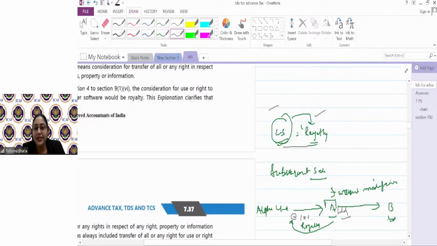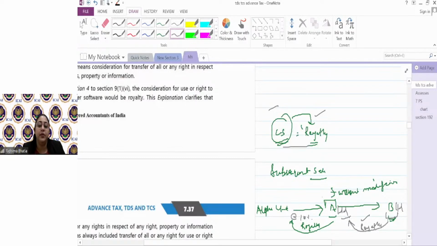Now, when that subsequent sale is done, naturally the other person is making payment of royalty to A Limited. Now the transaction is between A Limited and B. B is making payment of royalty, because for that purchase of computer software, the amount which is paid is royalty. Technically, let's make it B Limited also. B Limited making payment to A Limited for that computer software is royalty, yes.